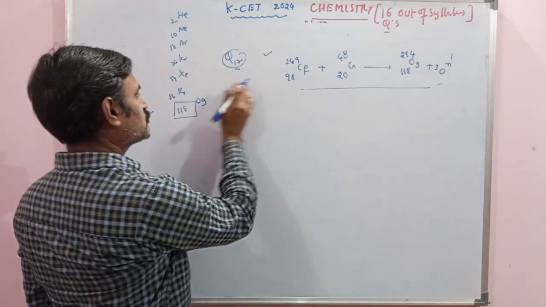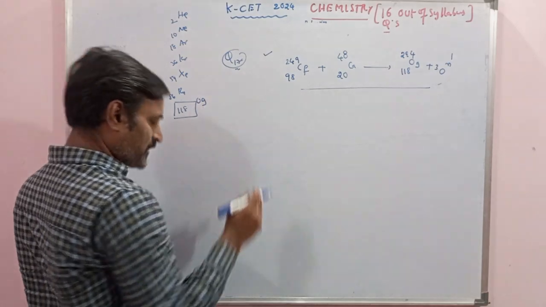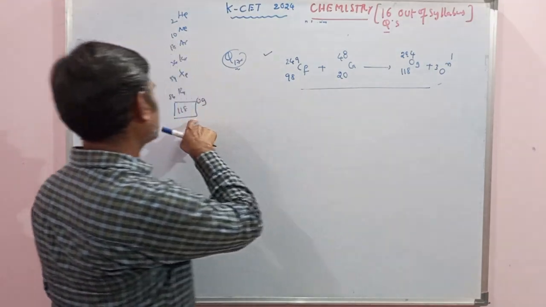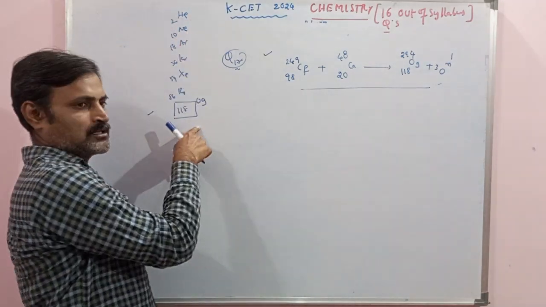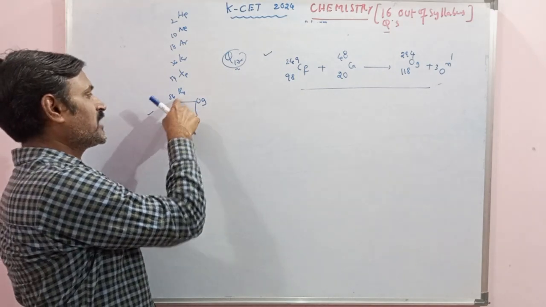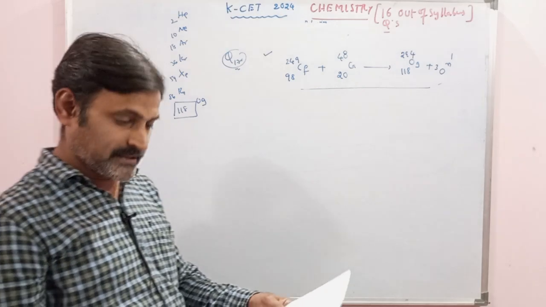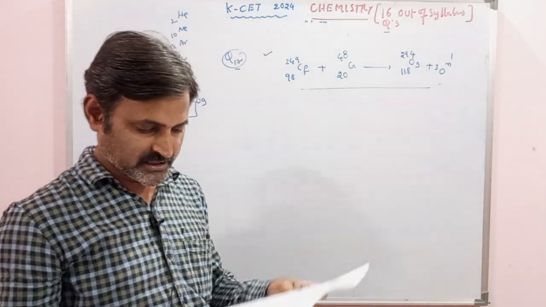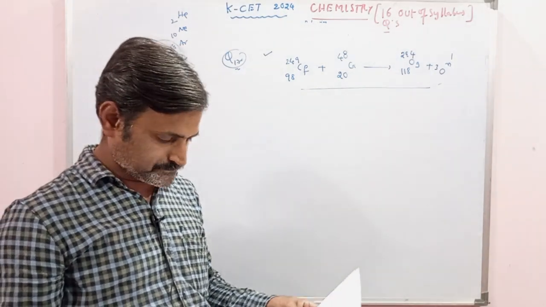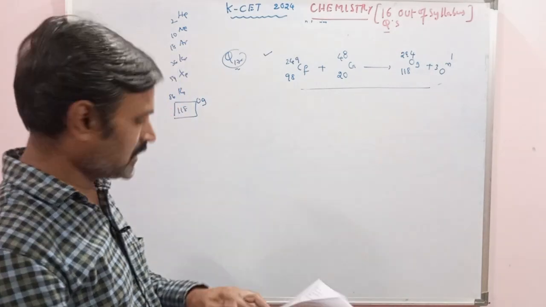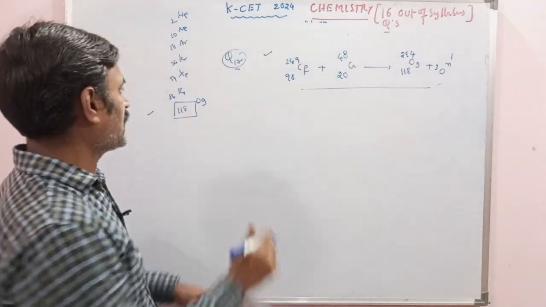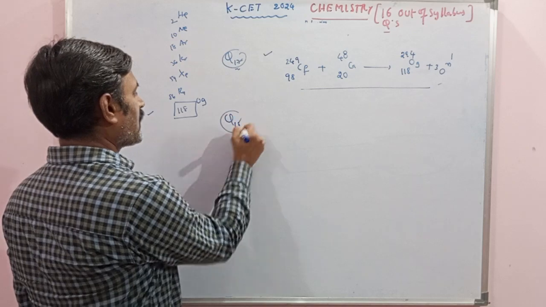Without knowing this equation also you can find out: if these atomic numbers are added, then you will get a number, and you can expect which group it is present in. Noble gas next to 86, what is there, you can go with that. If you know that symbol properly, fine, otherwise you will definitely feel that the question is a little difficult. Next, question number 18. I'll go to question number 18 now.